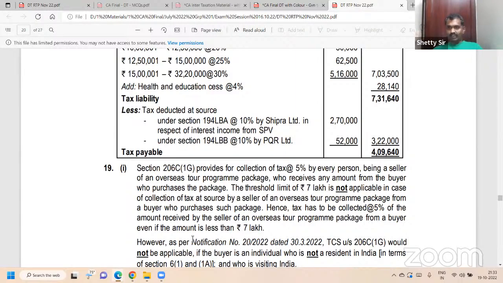The 7 lakh limit of 206C 1G is not applicable to this. Understood? For 206C 1G foreign exchange, 7 lakh is the limit. For OTPP, the 7 lakh limit is not applicable. Full stop. Further, notification number 20/2022.